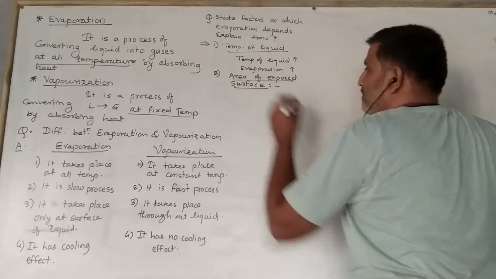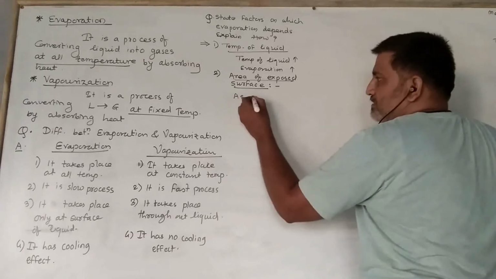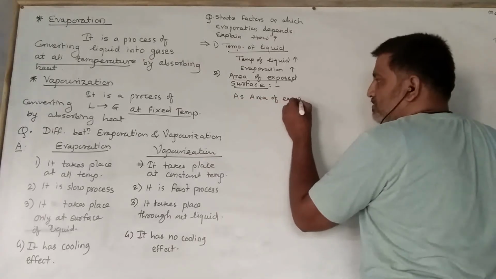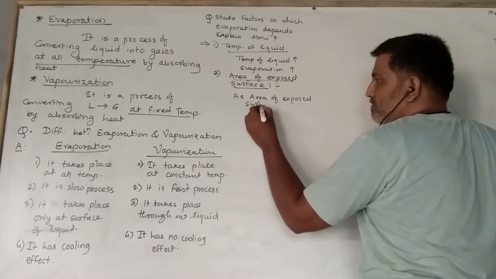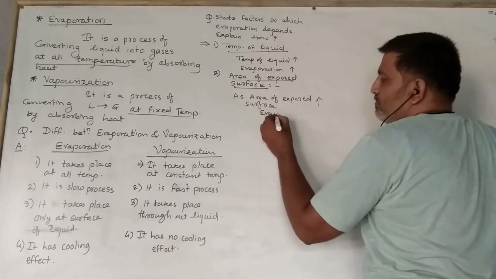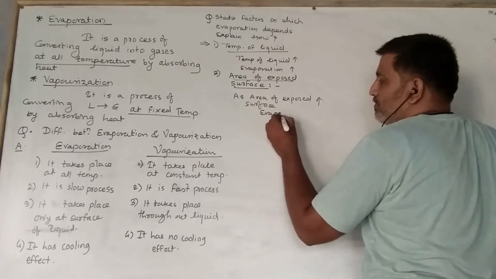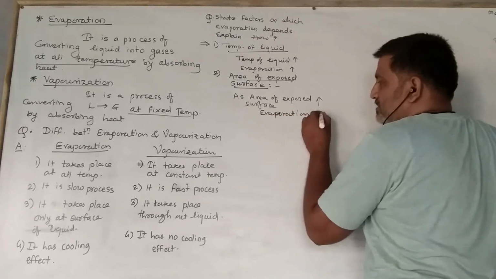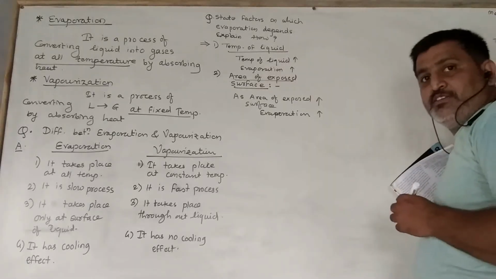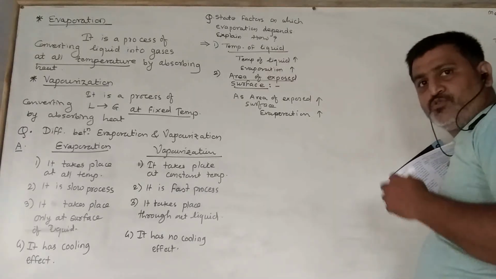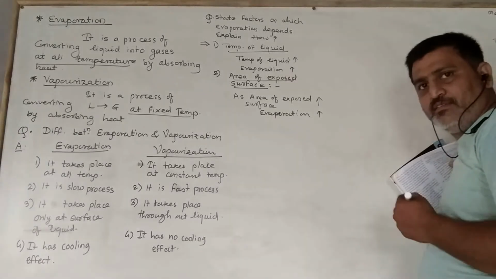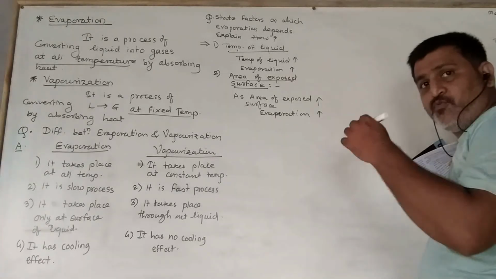Okay, so as the area of exposed surface increases, then evaporation also increases. Okay, because of that, when we spread out the cloth, those clothes will get dried faster than the clothes which are folded.